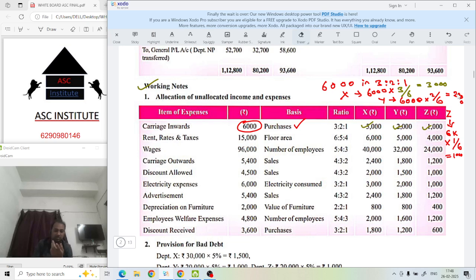Because it's the first question. I hope this kind of question you have done in your BCom also. But the rest of the sum is not so easy. And it's not a class 12 exam also, that the same thing will come in your paper. थोड़ा तो टेढ़ा देगा ही.